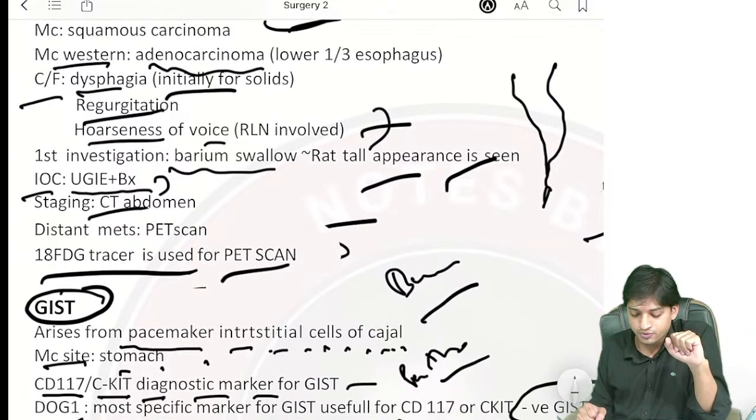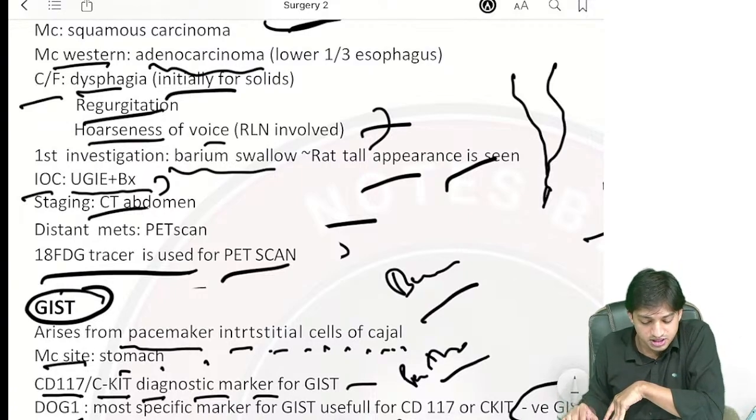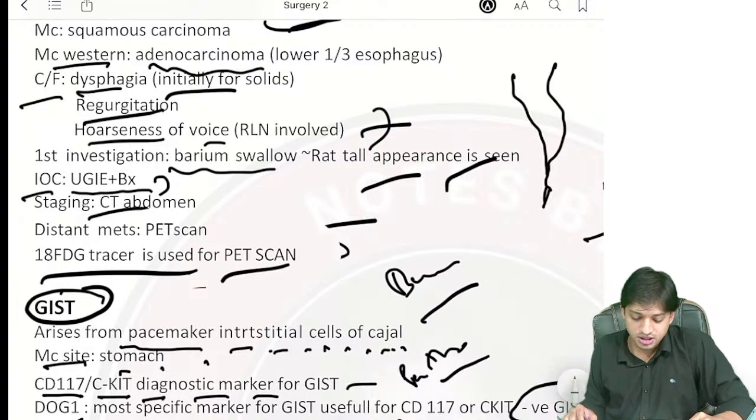Investigation again is barium swallow. Rat tail appearance will be seen. Upper GI endoscopy and biopsy is done. Staging is done by abdomen. For distant metastasis use the PET scan, right? And 18-FDG tracer is used for the PET scan.